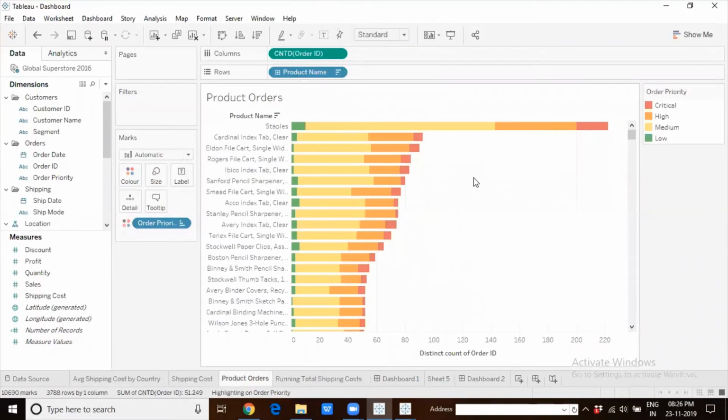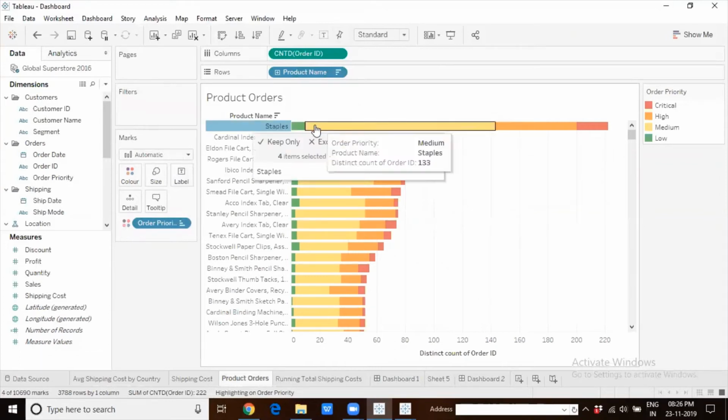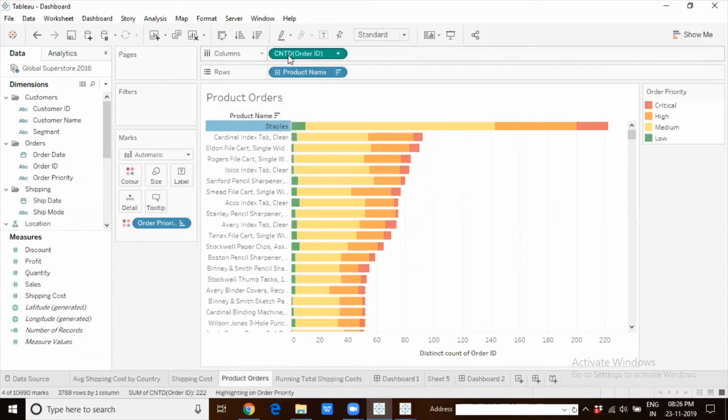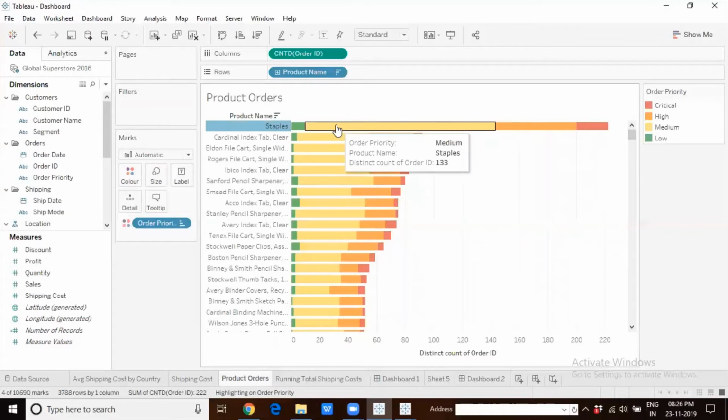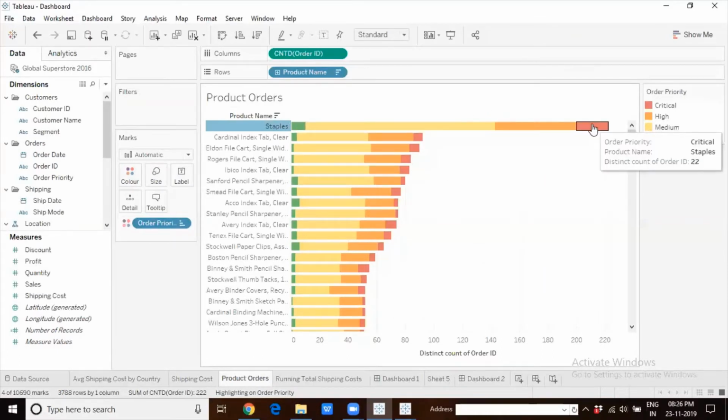Product orders is a stacked bar graph where I can look at the total number of orders, the distinct count of orders, right? That means the total number of unique orders which have been placed for a product. For example, staples. Overall, I know 222 orders have been placed. And then the stacked bar is stacking the information about the orders pertaining to different order priorities.